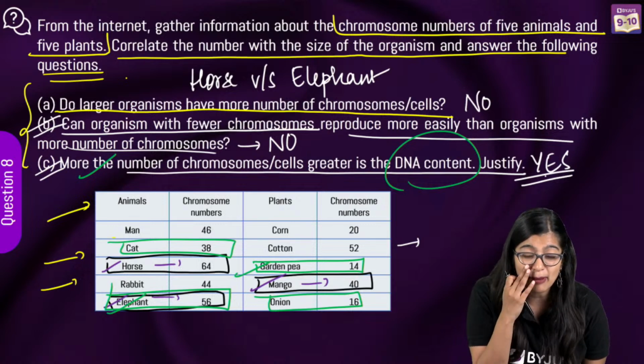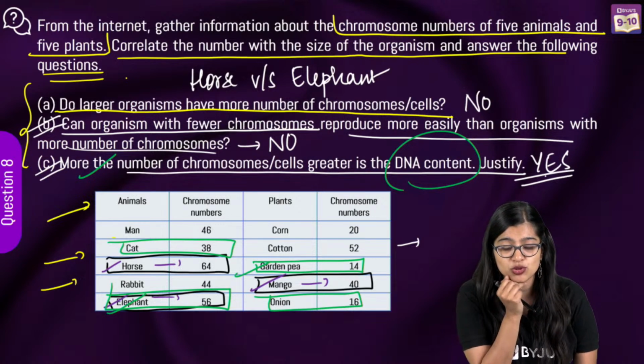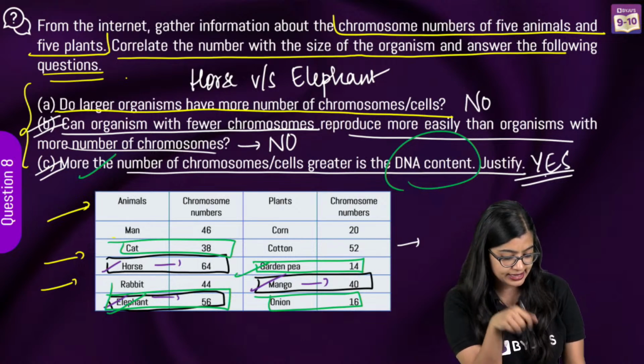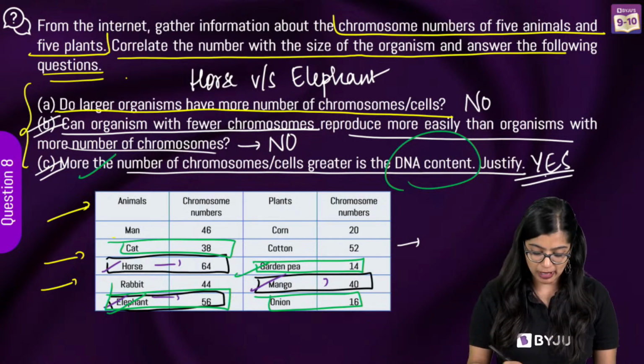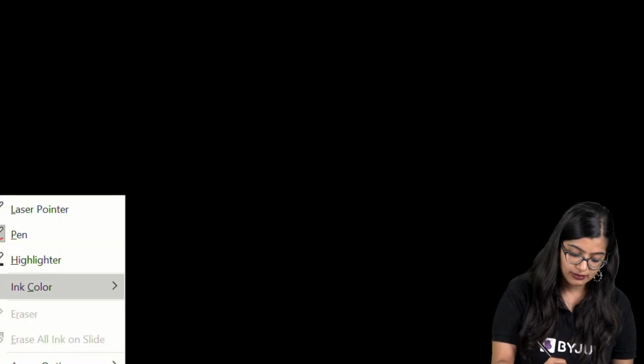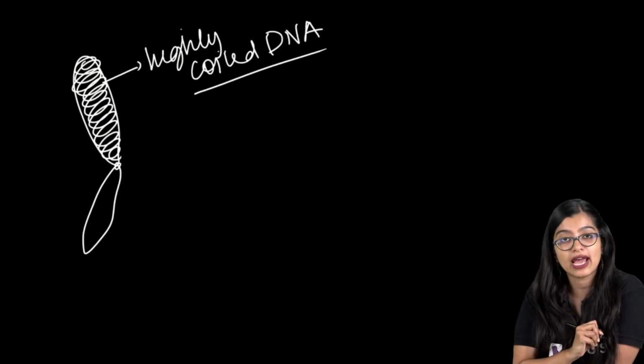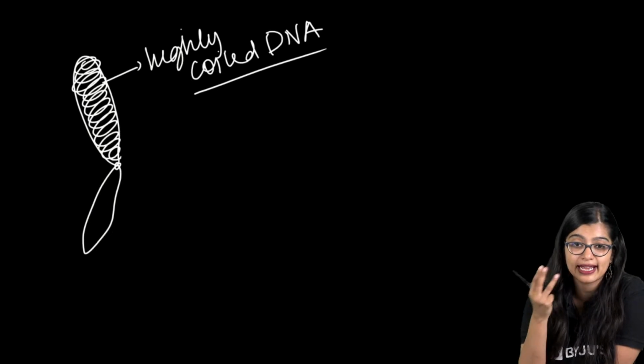Okay? Ma'am, do you know any reason as to why mango has more chromosomes than us? 40. We have 46, no? It says 40 here. Ma'am, explain C. What are chromosomes? Chromosomes that are there are nothing but highly coiled DNA, right? So it's highly coiled DNA that is there.